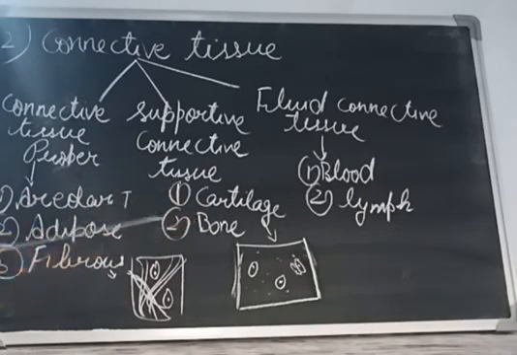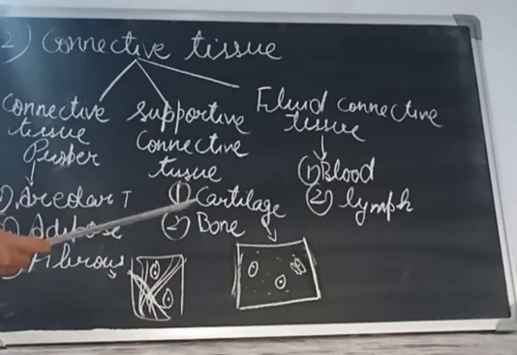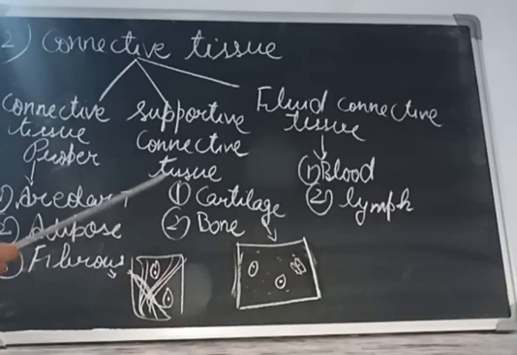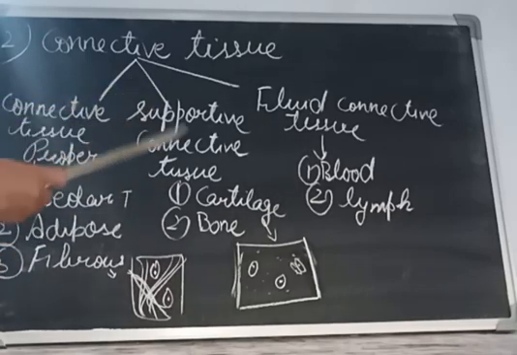Bone is a hard porous tissue, meaning bones are hard and they have small holes in them, and it contains good blood vessels and nerves. Bone is made up of living cells called osteoblasts and some inorganic salts also.